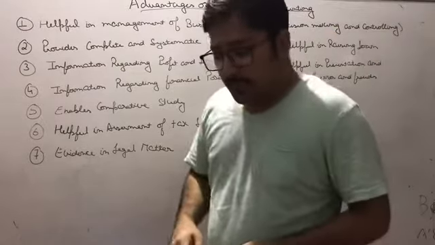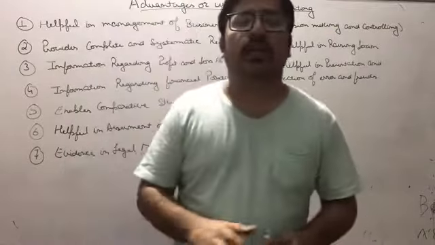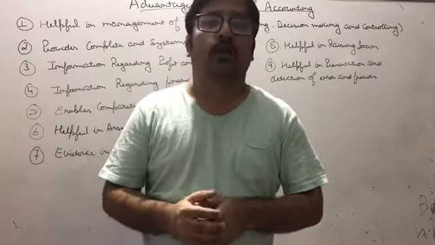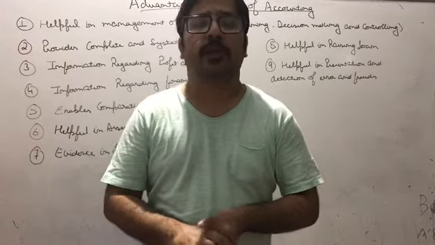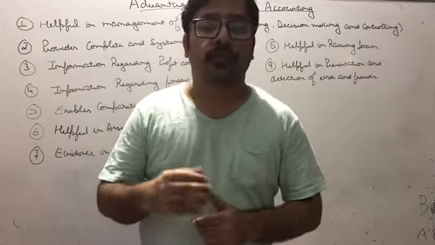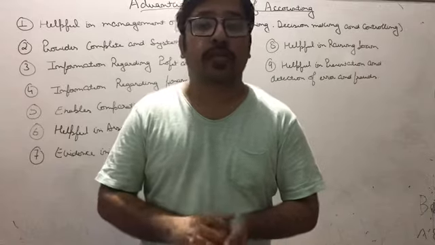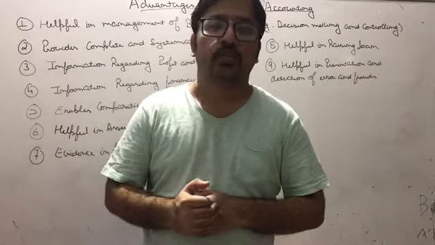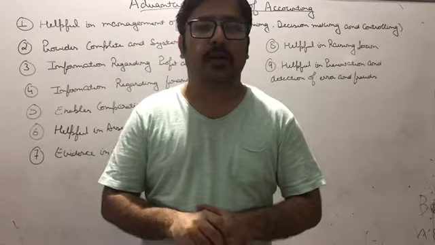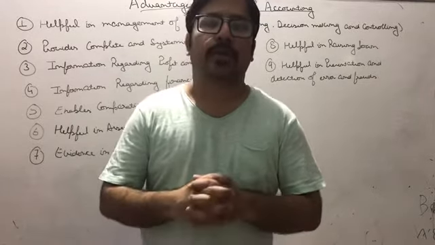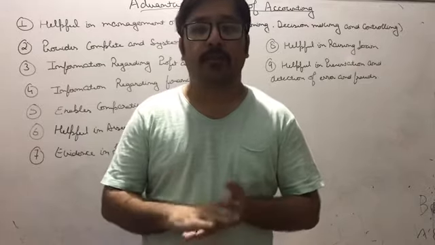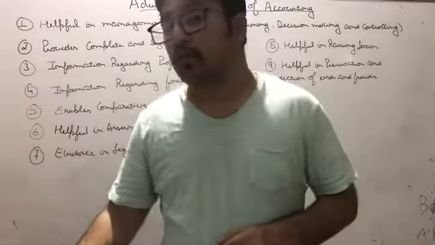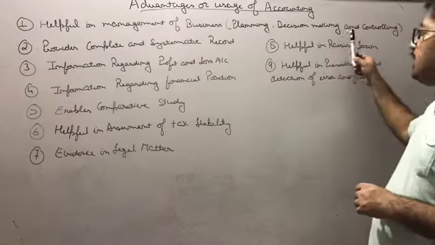Now what are they? Beta, in planning, management would like to know whatever the sales are, what the expenses are. On the basis of this only, the management makes future planning, that what should be the sale in near future, what should be the expenses, and on the basis of this only they prepare a budget for themselves. So if there are properly maintained books of accounts, then management would get help in planning. Is it clear beta?